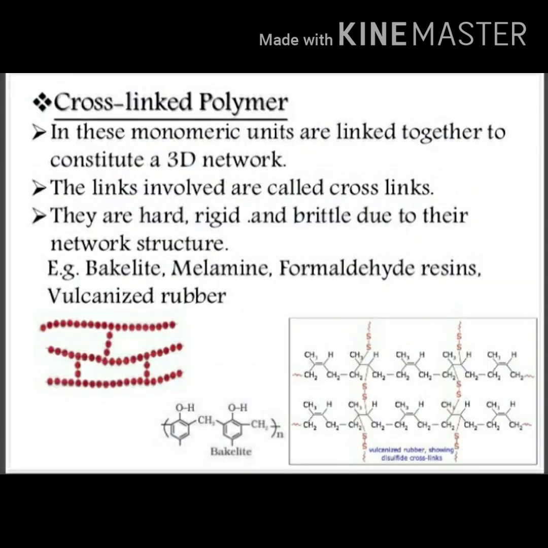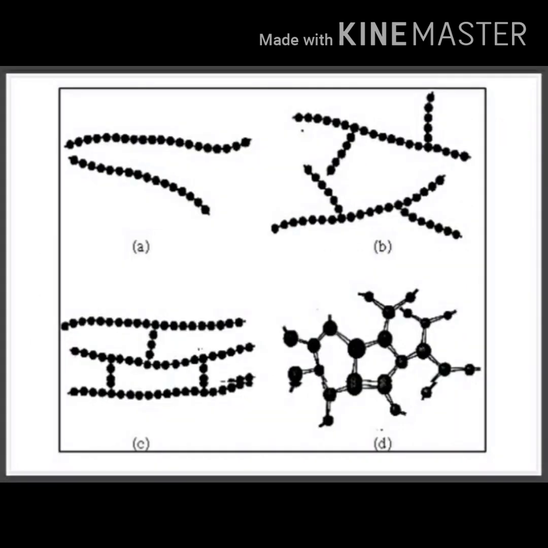Based on structure, the third type of polymer is cross-linked polymer. In these, monomeric units are linked together to constitute a 3D network, that means 3D structure. The links involved are called cross links. They are hard, rigid and brittle due to their network structure. For example, bakelite, melamine formaldehyde resins, vulcanized rubber. Because of 3D structure, the polymers have high density and high melting point.